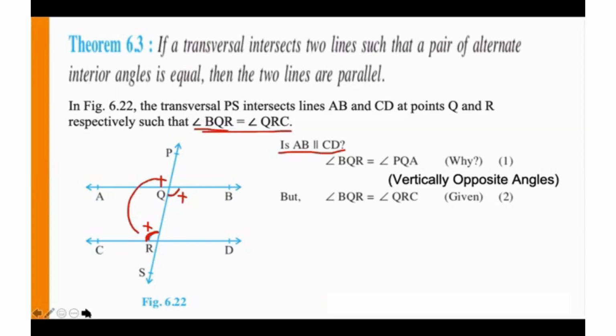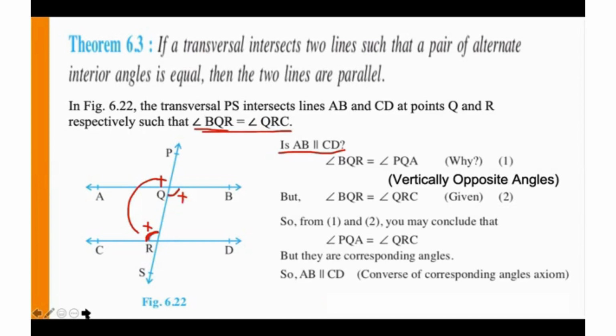So from 1 and 2, you may conclude that angle PQA is equal to QRC. But PQA and QRC are corresponding angles. And so if you remember the converse of the corresponding angles axiom, we know that when two corresponding angles are equal, the lines are parallel. And so we can say that AB is parallel to CD.